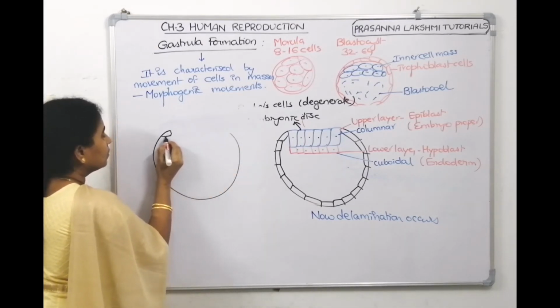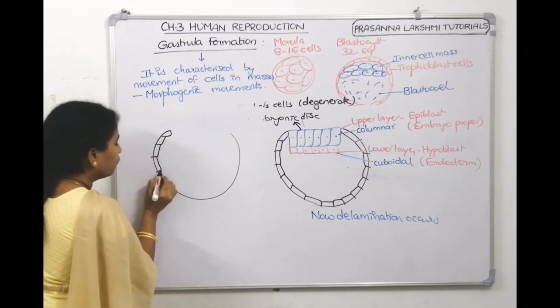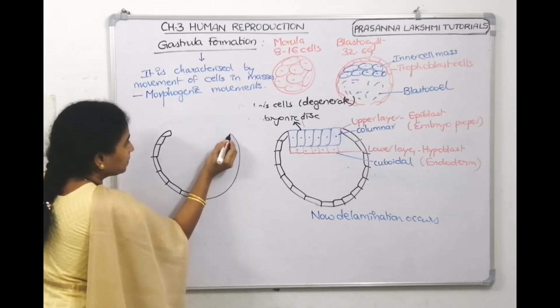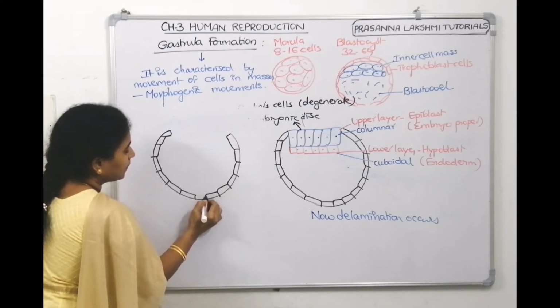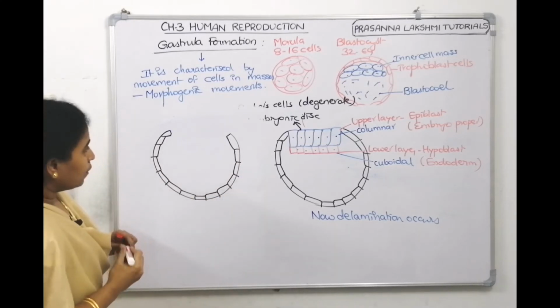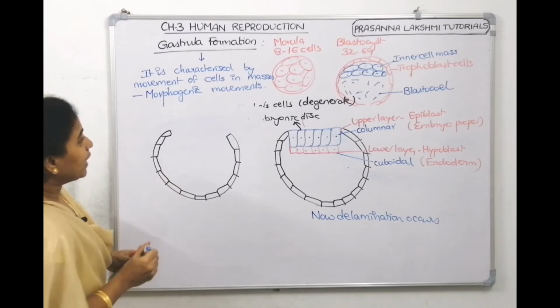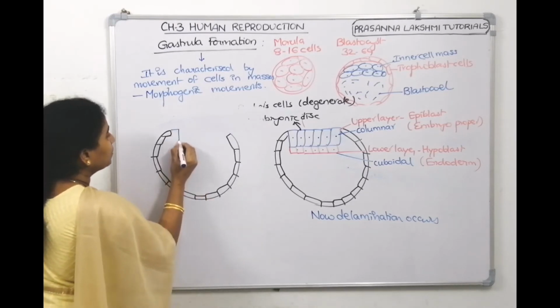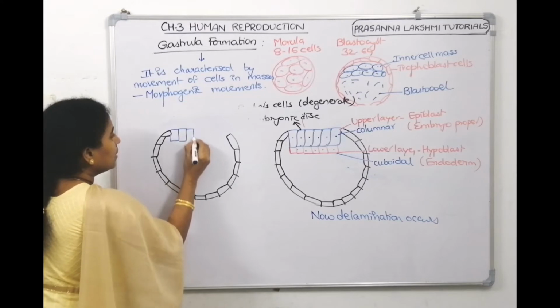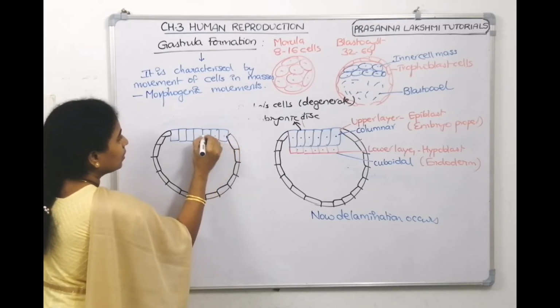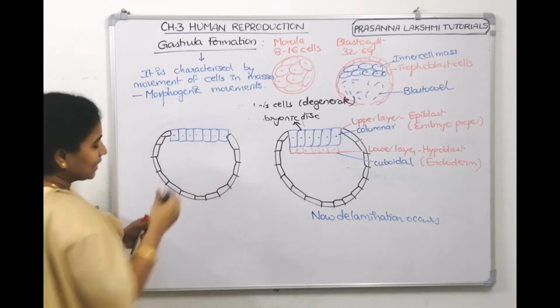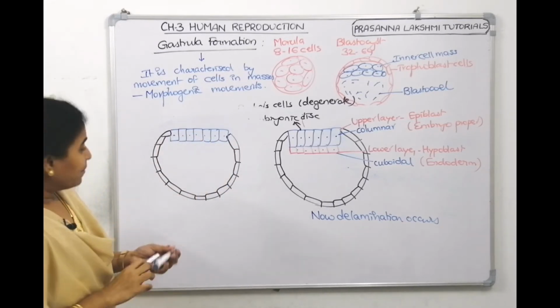So, trophoblast cells, these are trophoblast cells, and then we told the upside we have columnar embryo proper. These are the columnar cells, and then I told these cells get separated by the delamination process.